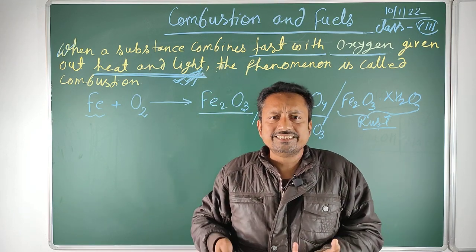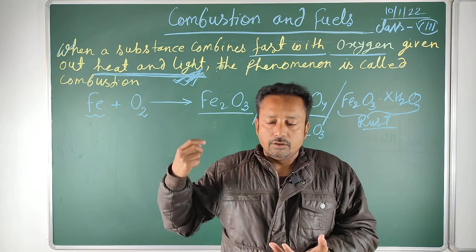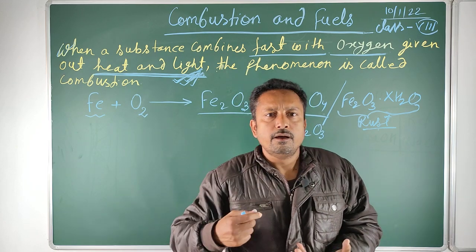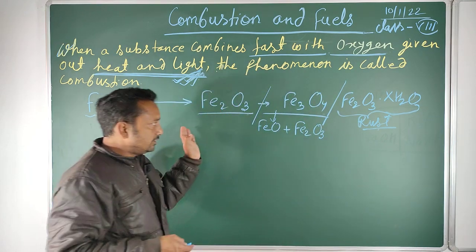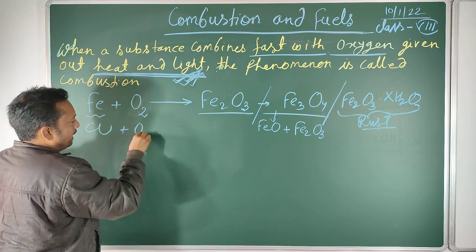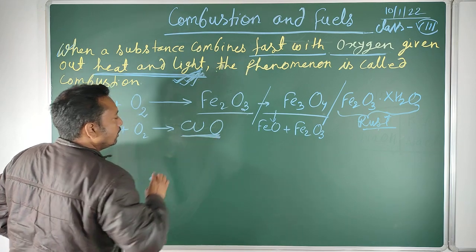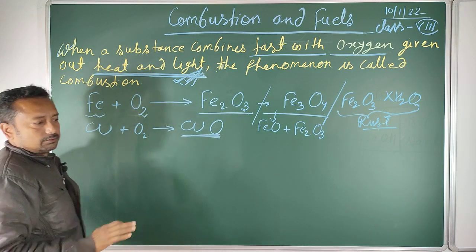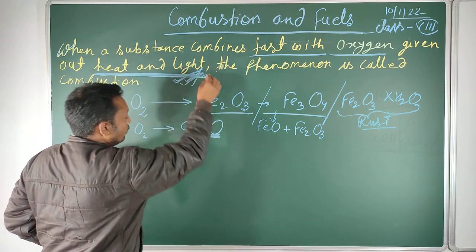Combustion is a chemical change, and especially combustion is oxidation. But not all oxidations are combustion. In another example, when copper reacts with oxygen, it slowly forms copper oxide, but it is never termed combustion because heat and light energy are not produced.